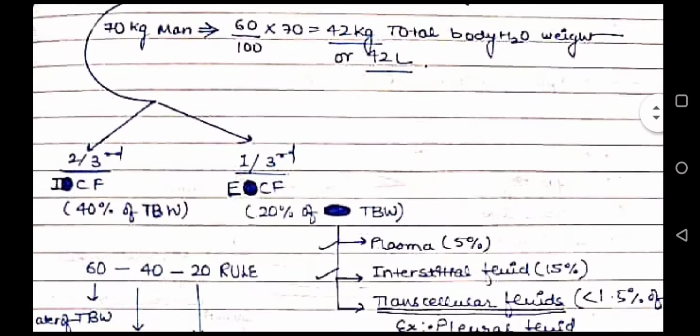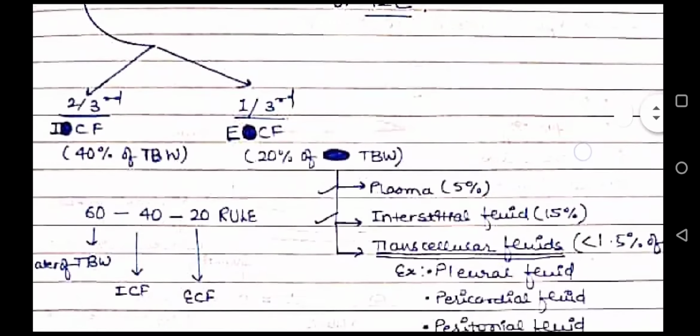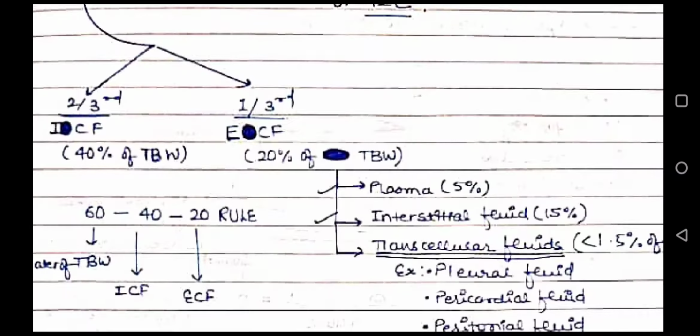After this, the total body water is divided into two compartments: intracellular fluid and extracellular fluid. Intracellular fluid is 2/3 of the total body water and extracellular fluid is 1/3. Now this intracellular fluid will make 40% of body weight and extracellular will form 20% of body weight.